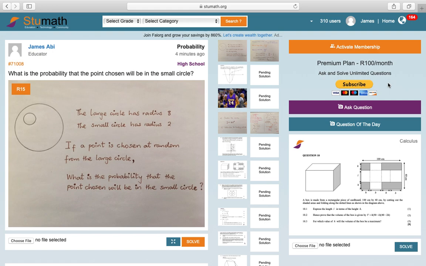You pay 100 Rand a month. If you solve at least 10 questions every day, that's 100 Rand per day. If you solve 10 questions every day for 30 days in a month, you get at least 3,000 Rand a month. So if you pay 100 Rand and you gain 3,000, your profit is 2,900, which is a whole lot of cash just for sitting and solving questions on the platform like this.